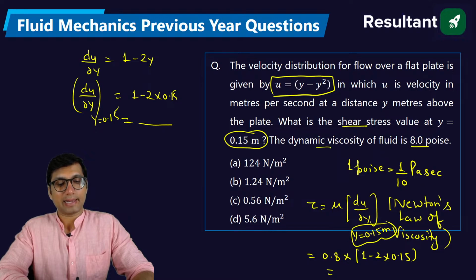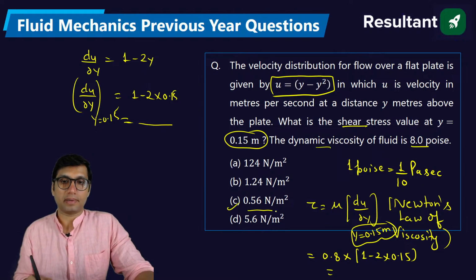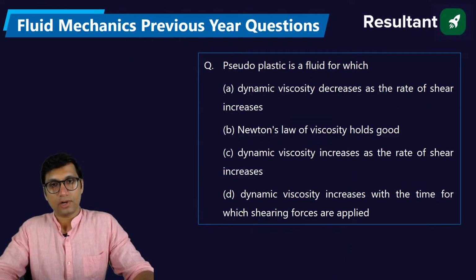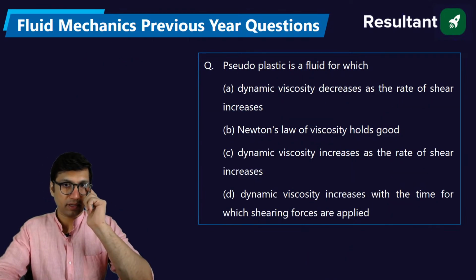Okay, it's a very simple calculation. You will get 0.56 Newton per meter square. Next question. Pseudoplastic fluid is a fluid for which? What is a pseudoplastic fluid?